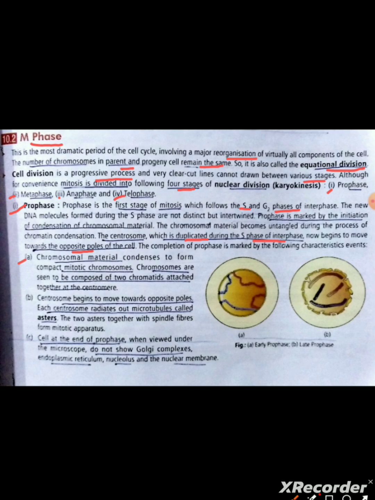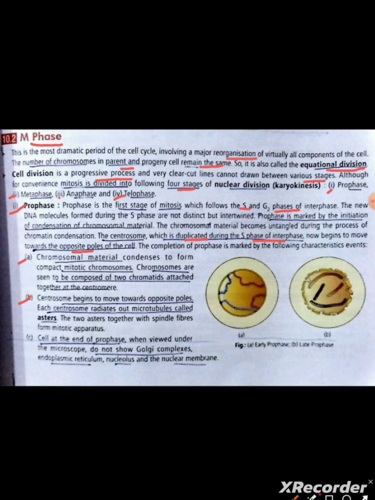A. Chromosomal material condenses to form compact mitotic chromosomes. Chromosomes are seen to be composed of two chromatids attached together at the centromere. B. Centrosome begins to move towards opposite poles. Each centrosome radiates out microtubules called asters.